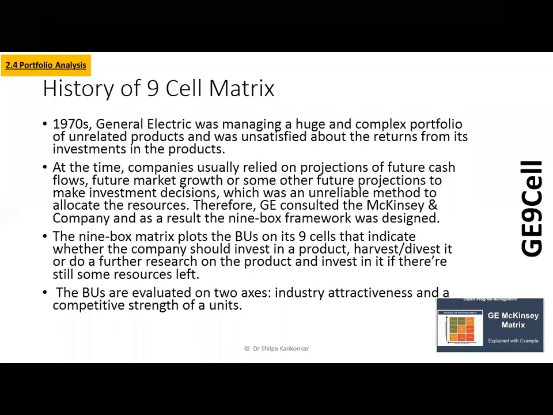When you say unrelated, what do I mean? If I give an example, it would be Larsen and Toubro, it could be Reliance, it could be Tata, where you would have Tata as an auto group and TCS, which is a computer related portfolio, and you would have an automotive maker portfolio. So these are completely unrelated products, please understand. In the same analogy, imagine General Electric in the 1970s with these products plus a presence in more than 122 countries. Managing this huge complex portfolio was getting very difficult.